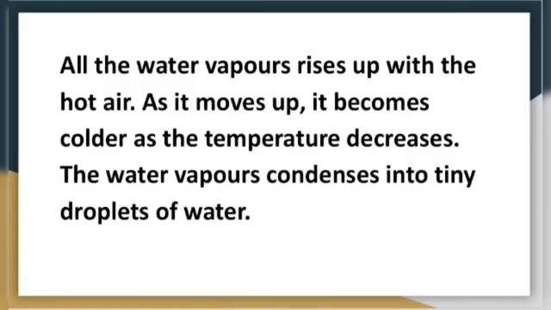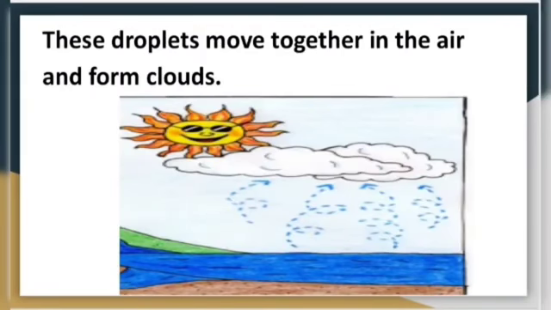The water vapor condenses into tiny droplets of water. At this stage, all the water vapors get converted into tiny droplets. And when these droplets move together in the air, they form a cloud.